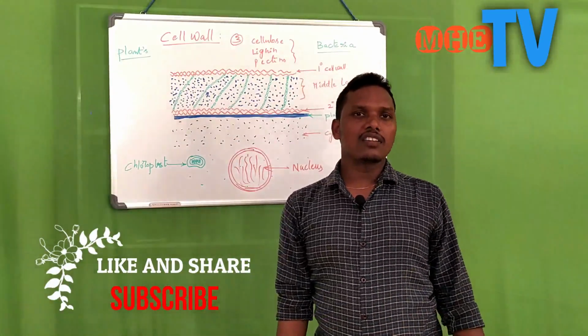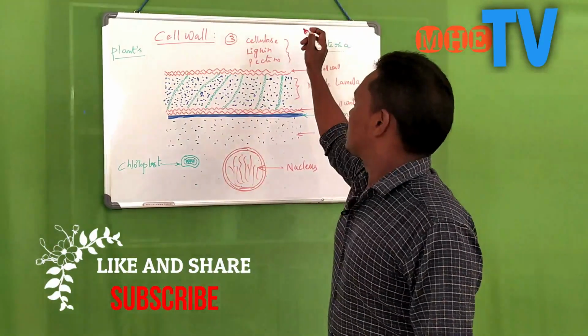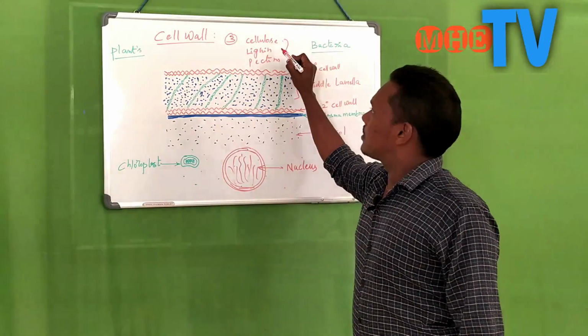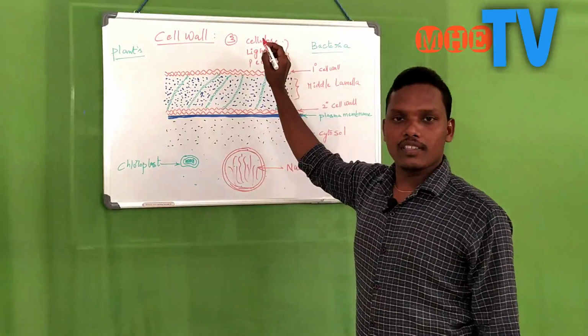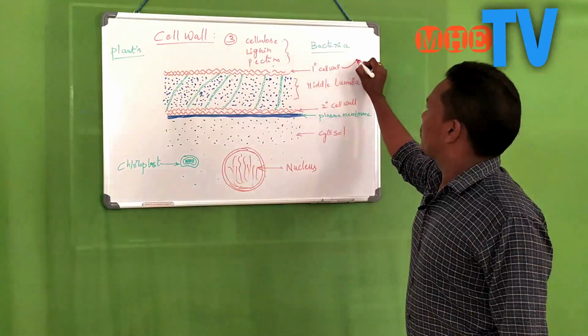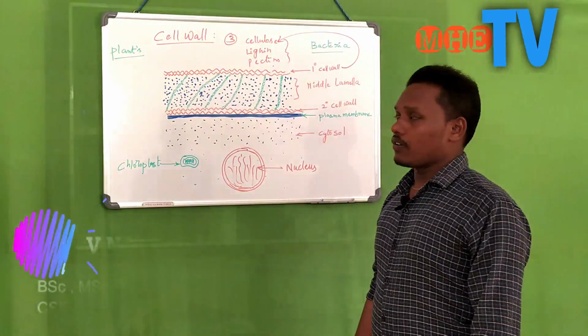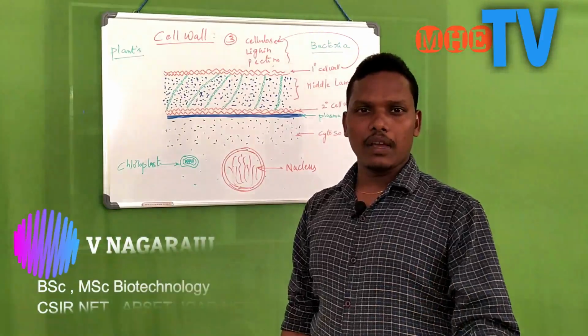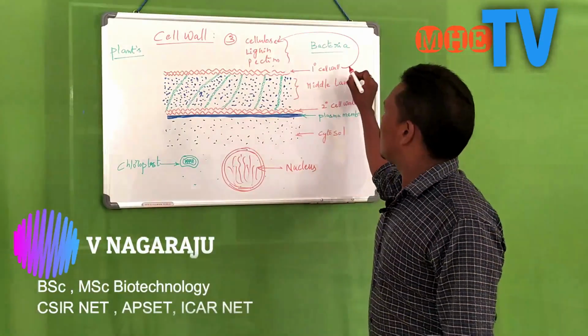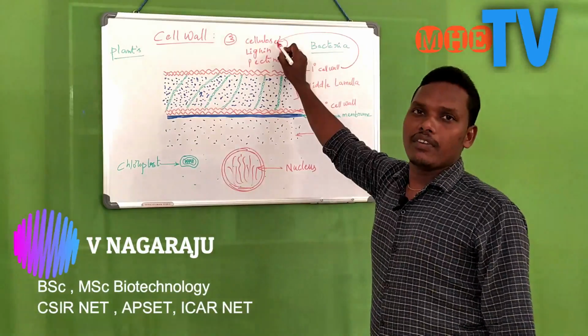These are a class of carbohydrate molecules which come under polysaccharides. Cellulose is a homopolysaccharide; lignin and pectins are heteropolysaccharides. The primary cell wall is primarily made up of cellulose fibers. What we call primary means it is the first wall, characterized by cellulose carbohydrate fibrils.